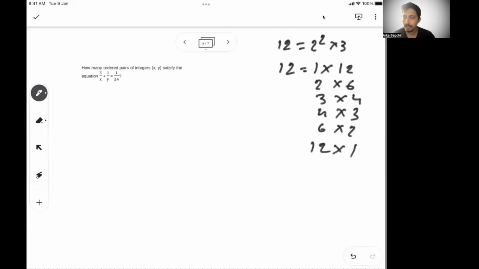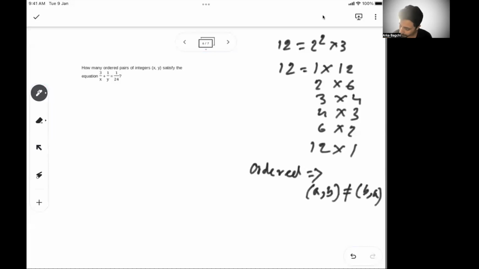But if you see carefully, when it says an ordered pair, that means (A, B) is not equal to (B, A). When I'm saying an ordered pair, my order matters.